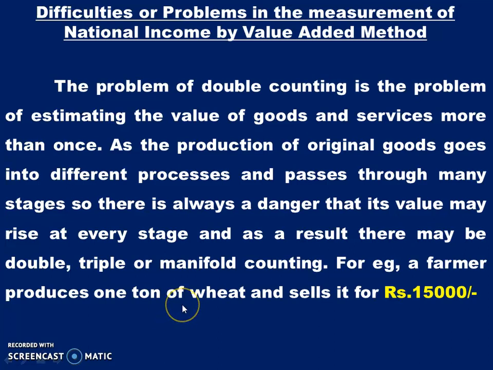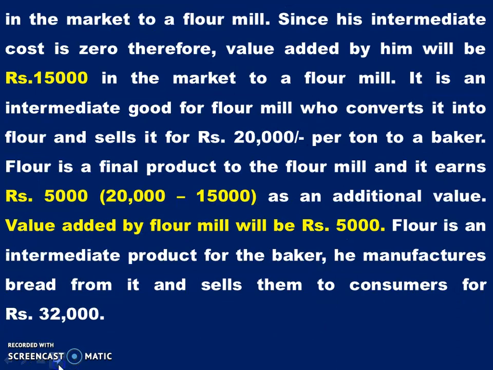manifold counting. For example, a farmer produces 1 ton of wheat and sells it for rupees 15,000 in the market to a flour mill owner. Since his intermediate cost is 0, the value added by him will be 15,000.